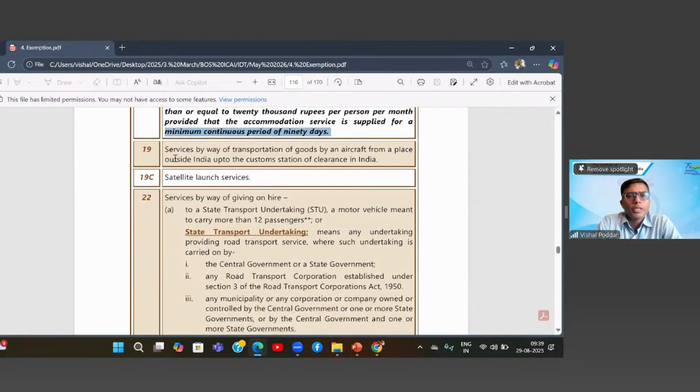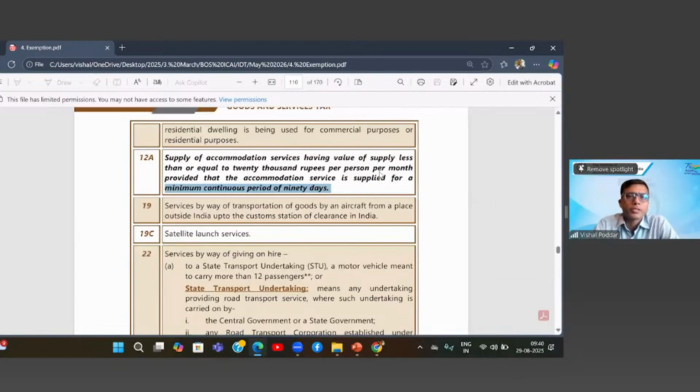Okay. Next, some more. Sorry, I have one query. Is that applicable to a hotel, if the room is not available as a PG accommodation? If the student or the person is staying at the hotel for more than 90 days, for less than 20,000 rupees, is that exemption provided in this, 12A? Yes, yes. That is why I say they have not purposefully used the word hostel here. So any accommodation anywhere which is satisfying both these conditions will be covered.